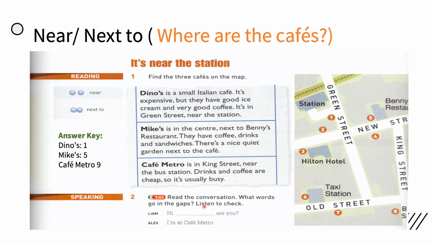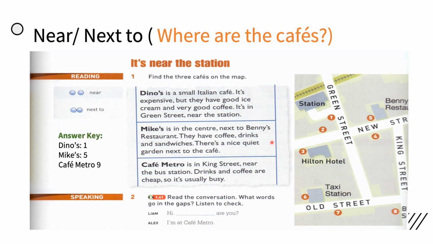Now here are the answer key. Now let's read them together. Dino's is a small Italian cafe. It's expensive, but they have good ice cream and very good coffee. It's in Green Street, near the station. Okay, so where is Green Street? This is Green Street, near the station, so it is number 1.